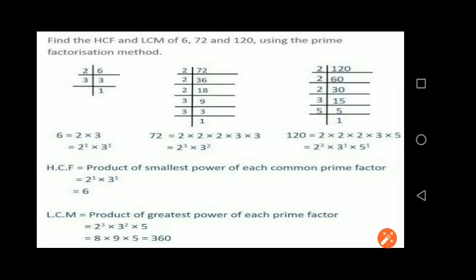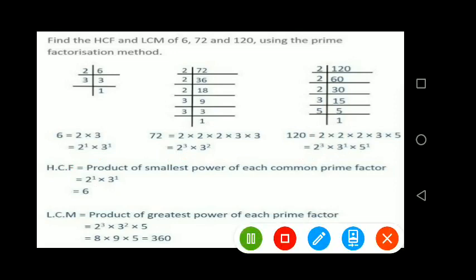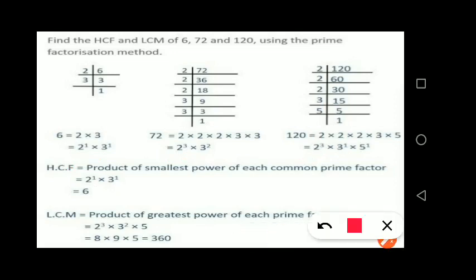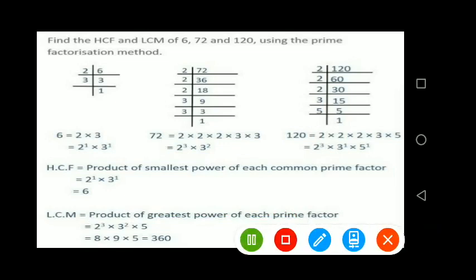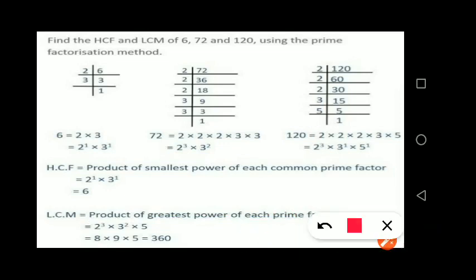Now moving towards the LCM. LCM means product of the greatest power of each prime factor. So again we have to choose the different prime factors. We don't want only the common prime factors, we want each and every prime factor. So here 2 and 3, so 2 and 3 we have written. Here also 2 and 3 but already written. Here 2, 3 and 5. 5 we have not written, so again we will write 5.